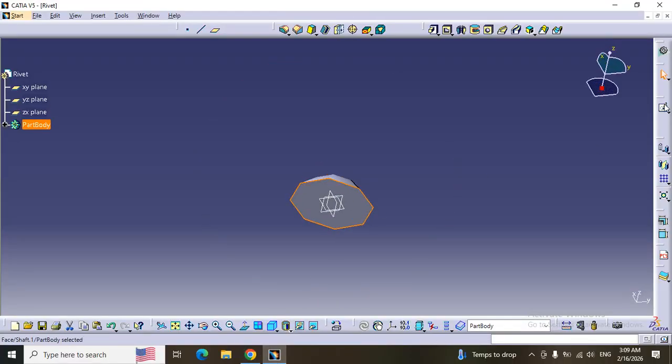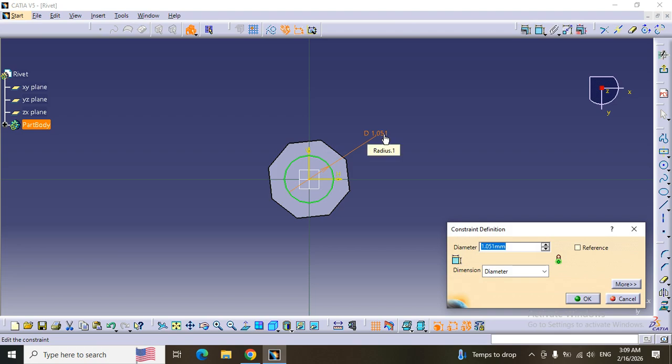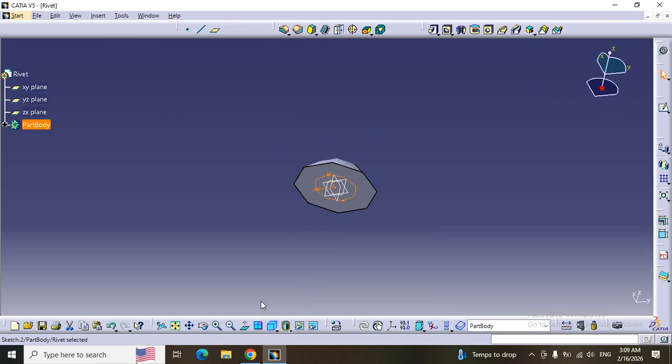Select this plane, go to sketch, draw a circle, apply the constraint, exit workbench,